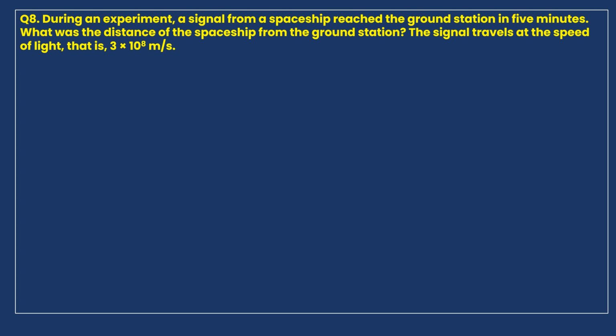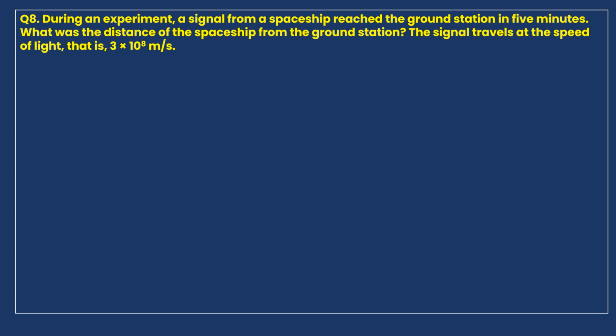It's receiving some signals from the spaceship which is in space. The time taken for the signal to reach the ground station is given as 5 minutes, and the speed of the signal is also given as 3 times 10 power 8 meters per second. So we have two quantities here. One is time, the second is speed, and we are asked to calculate the distance between the spaceship and the ground station.